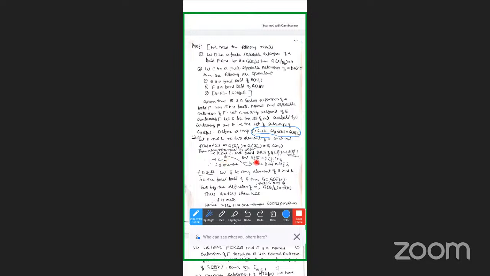So G(E/K) is equal to G(E/L), which is equal to G, so K and L are the fixed fields of G. Therefore we can say that K is equal to L. So therefore f is a one-one function. Since K and L are the fixed fields of G, we can say that K is equal to L.